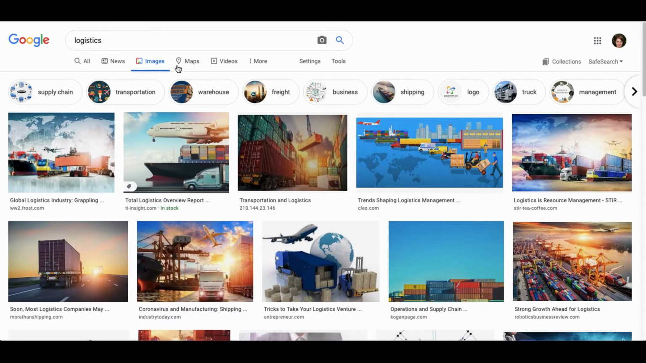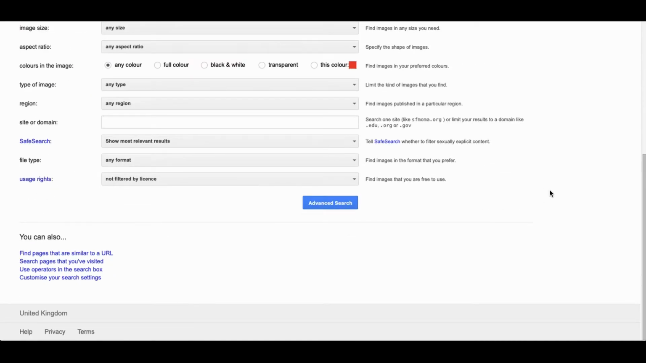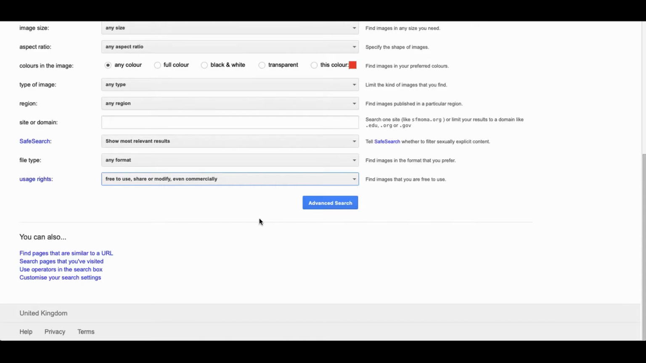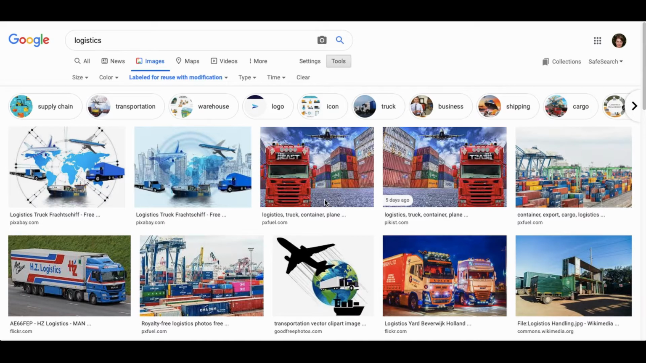So far, we have just done a very general search. So let's filter our results. To do this, I'm going to go to Settings, Advanced Search, scroll down, Usage Rights, and here I have lots of options. I'm going to choose the free to use, share or modify, even commercially, just to cover myself as far as possible, and click Advanced Search.